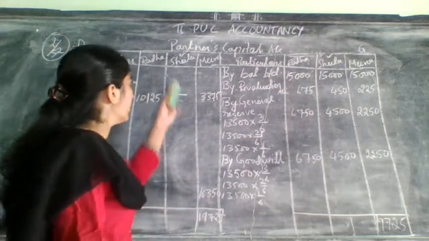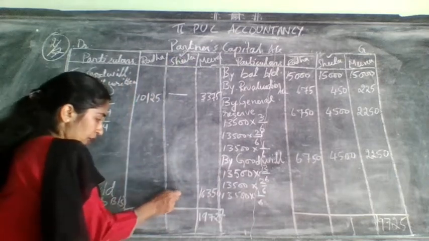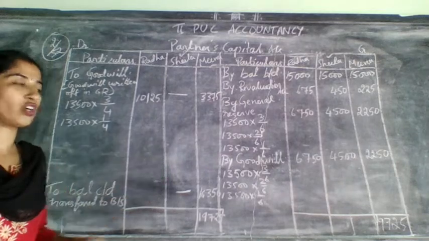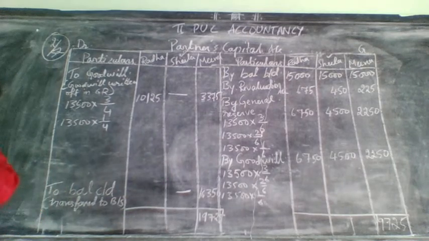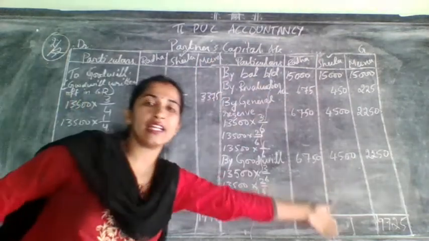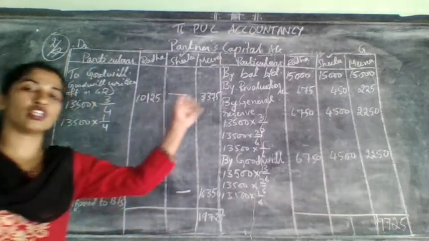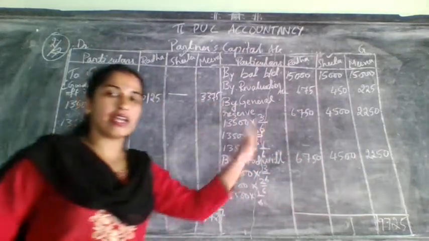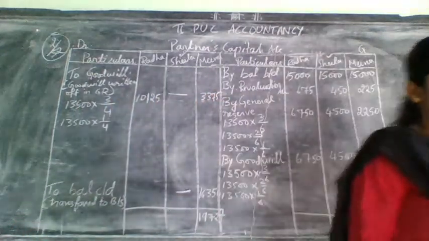Last partner. Now Sheila is a retiring partner. When retiring partner will come, better you need to put dash on which side? Debit side, because that is not related to her. Credit side, for everything you need to include that retiring partner, but debit side you need to exclude that retiring partner. Okay.